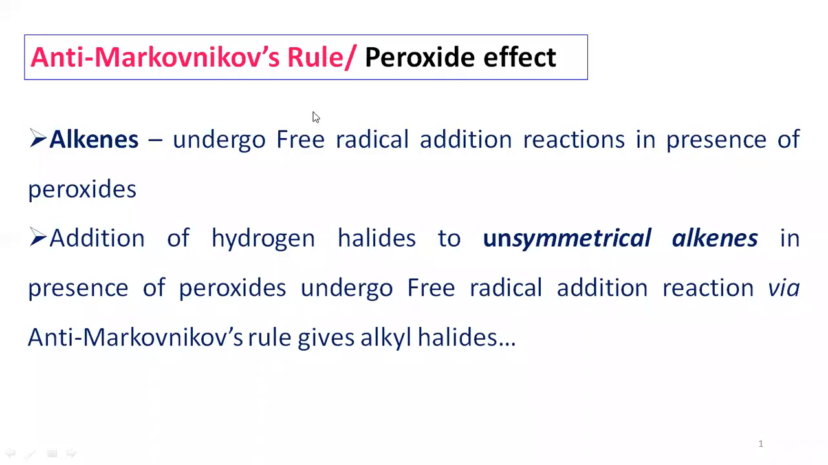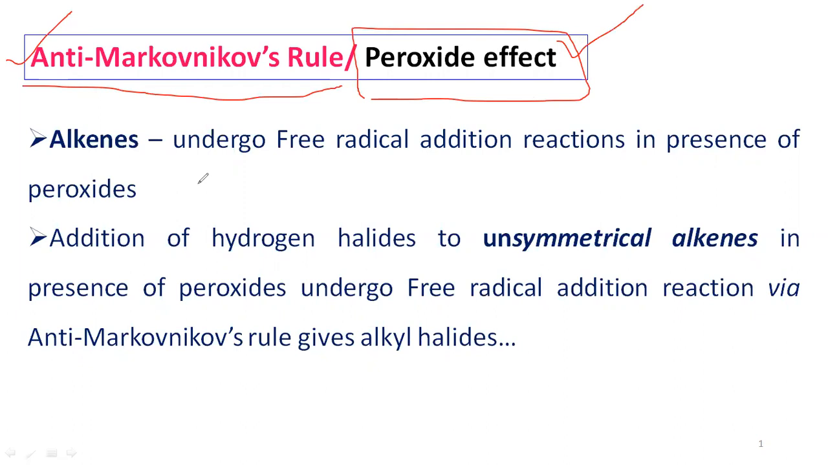Hi everyone. In this video, I would like to explain about anti-Markovnikov's rule. It is also considered as a peroxide effect. Why is it considered as the peroxide effect? During this reaction process, peroxide is used as the reagent, so it affects the reaction process. That is why it is also considered as the peroxide effect.